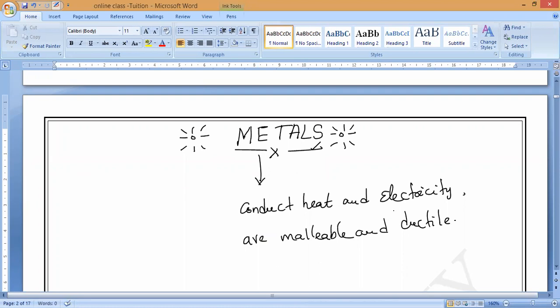Metals are the elements that conduct heat and electricity, and are malleable and ductile in nature.